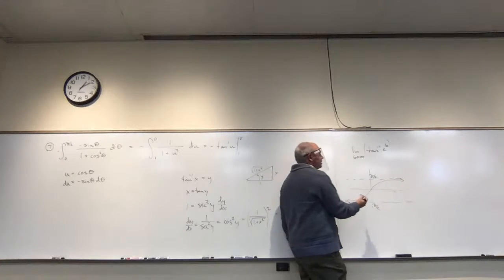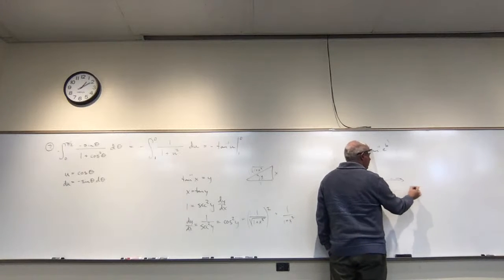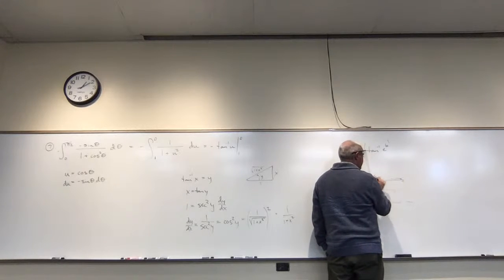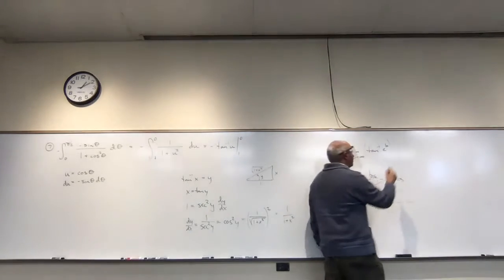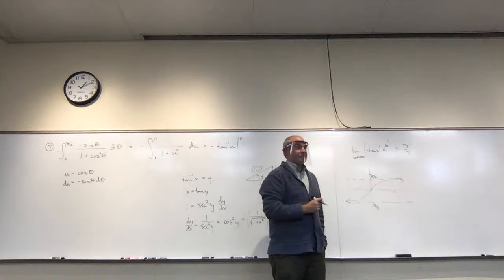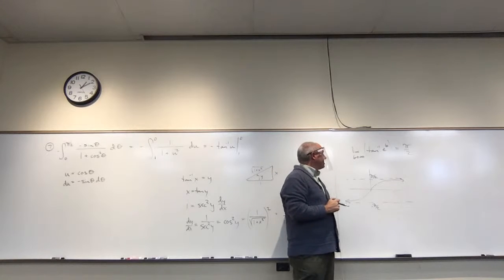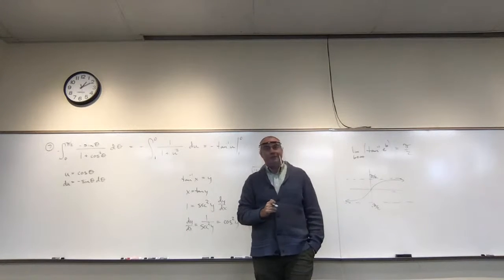And so as this x value gets really, really big, the y value gets closer and closer to this asymptote, which is pi over 2. Does that make sense? Yeah, so this is just knowledge of that function shape.